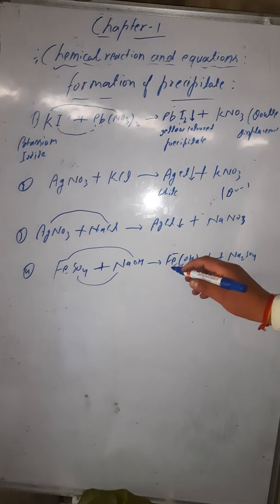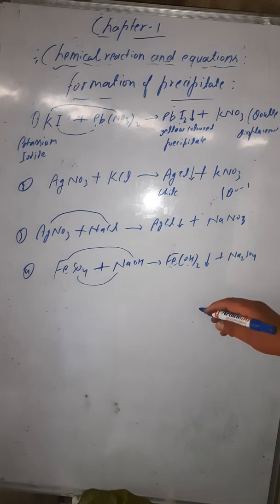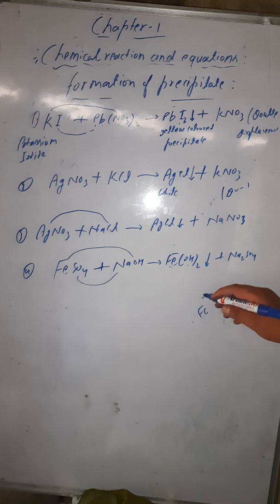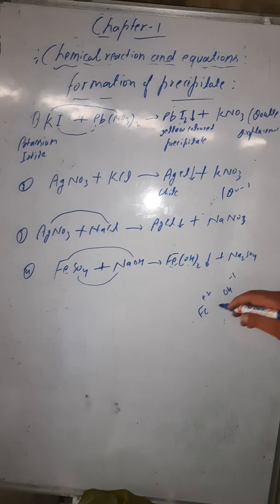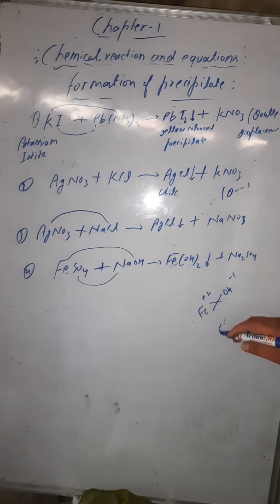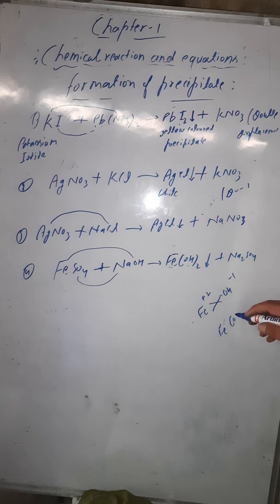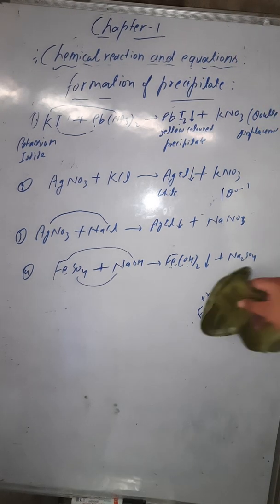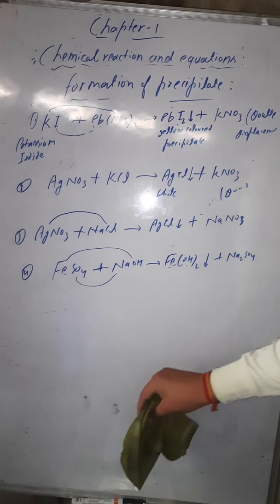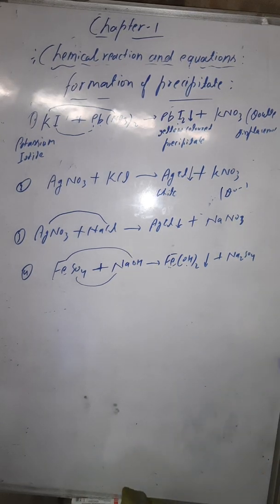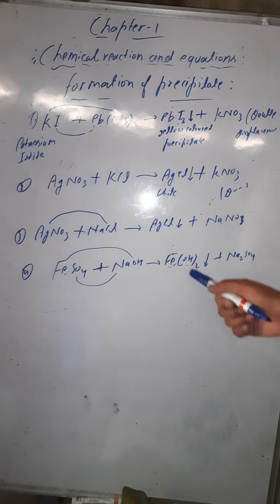Why have I written Fe(OH)2? The valency of Fe is +2 and the valency of the hydroxide ion is -1. Cross multiply, with Fe 1 will come, with OH 2 will come. So this will be ferrous hydroxide. Are you getting this?